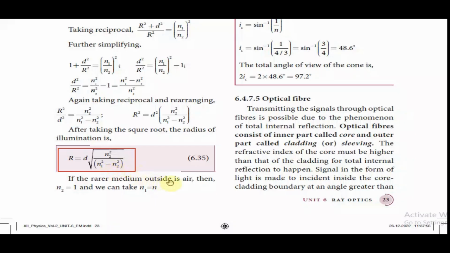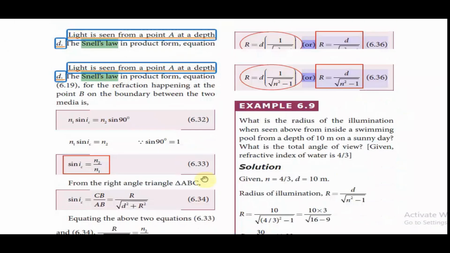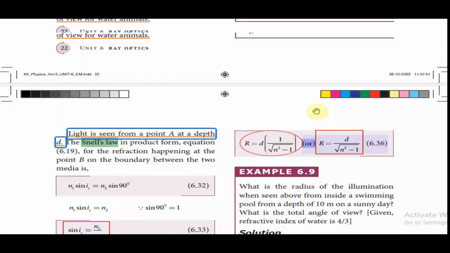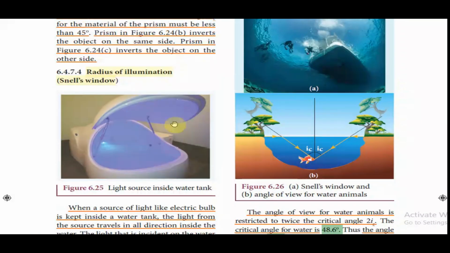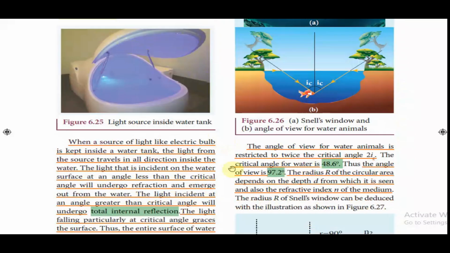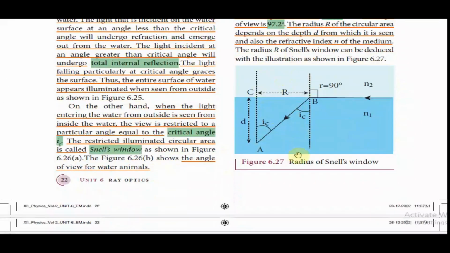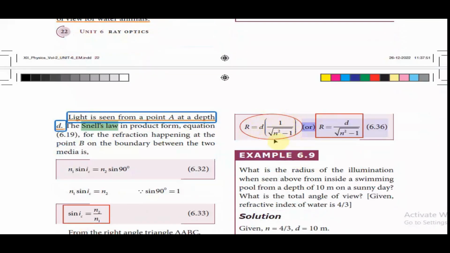If the rarer medium outside is air, then n2 will be equal to 1, and we can take n1 equal to n. Therefore, the radius of Snell's window, also called the radius of illumination, is given by r equal to d into 1 by root of n square minus 1, and this equation can be written as r equal to d by root of n square minus 1.